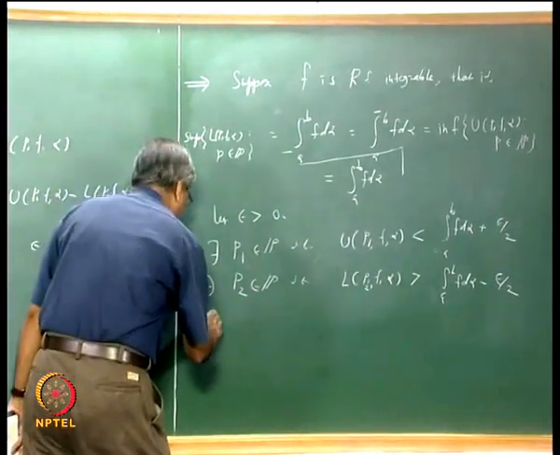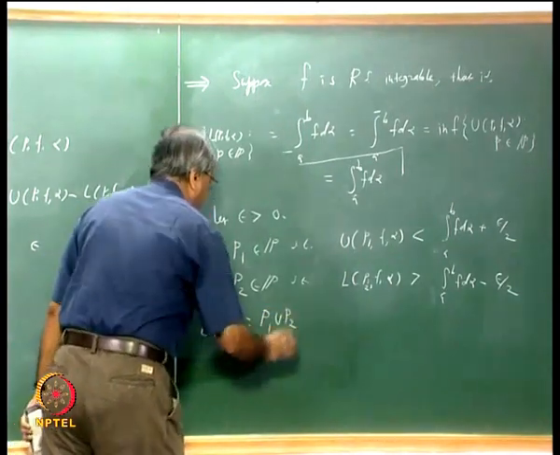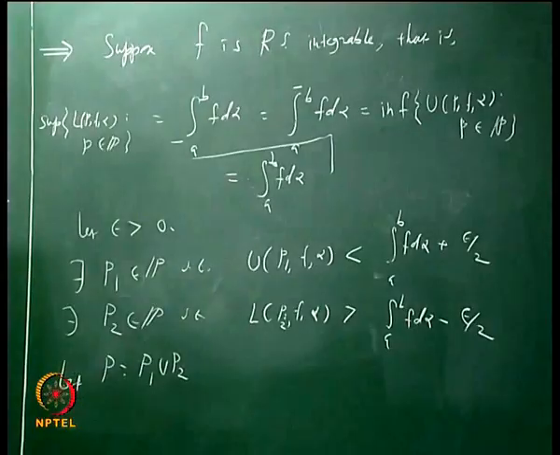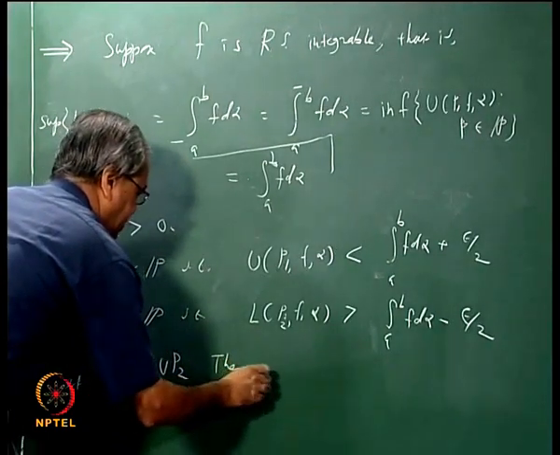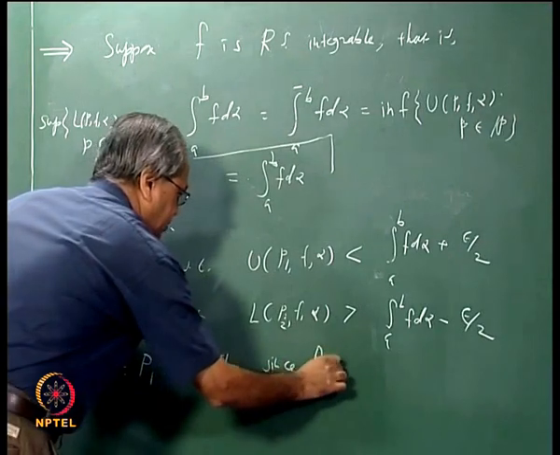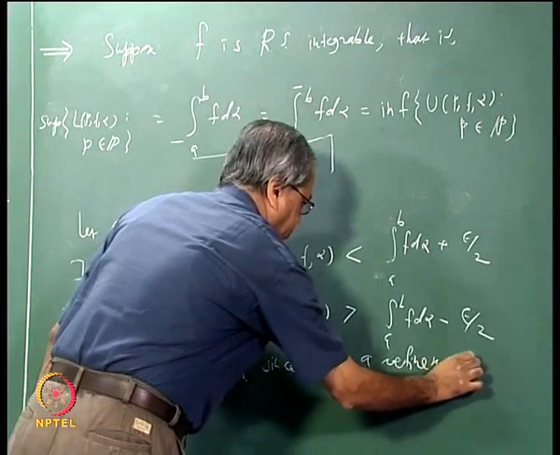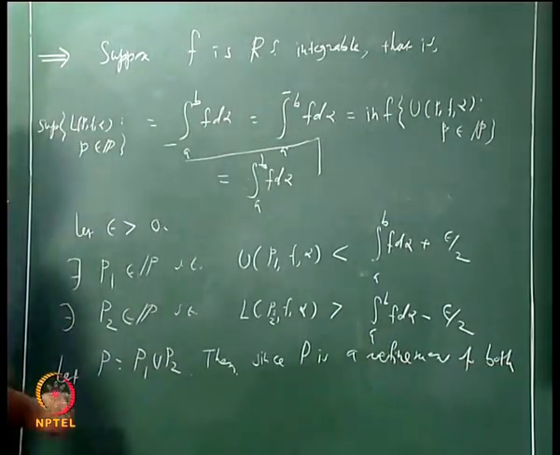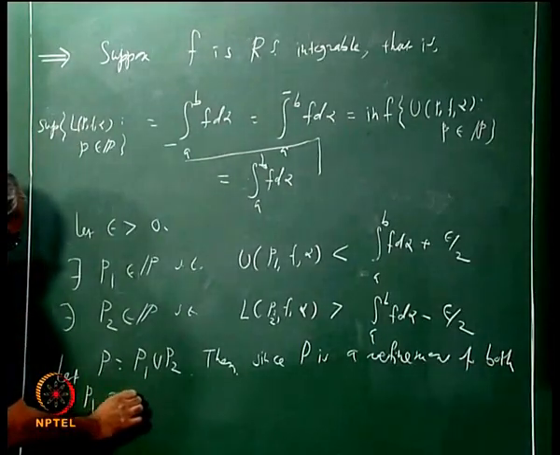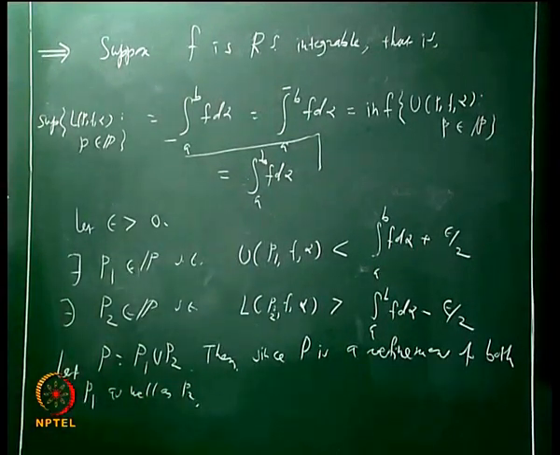So let P be equal to P1 union P2, then P is a refinement of both. Since P is a refinement of both P1 as well as P2, what we will get is the following.